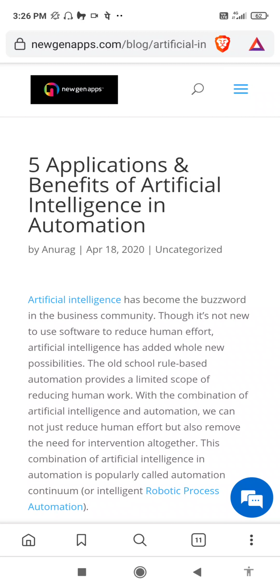Major components of AI in automation. An intelligent automation system functions using these 3 components of artificial intelligence. Depending upon the need, they can be combined or used separately to create a fully automated solution.